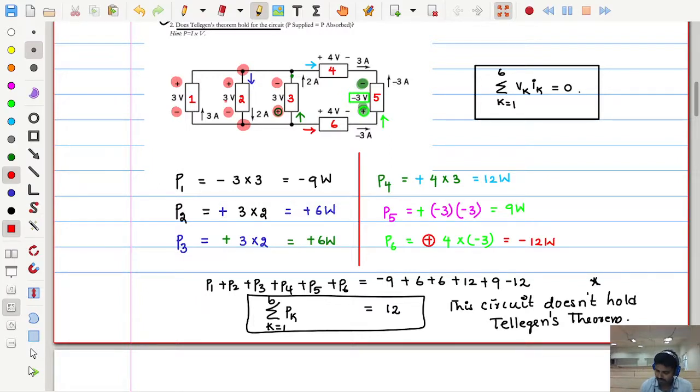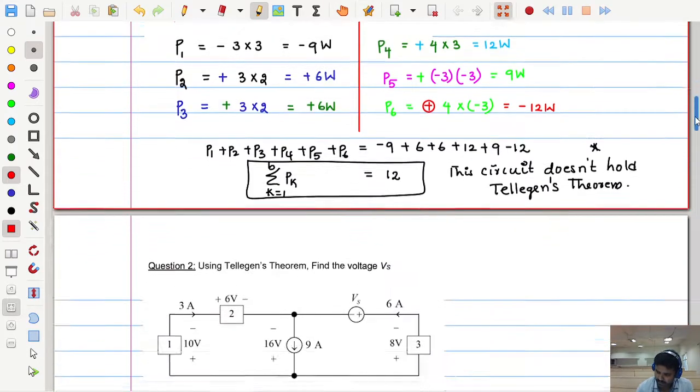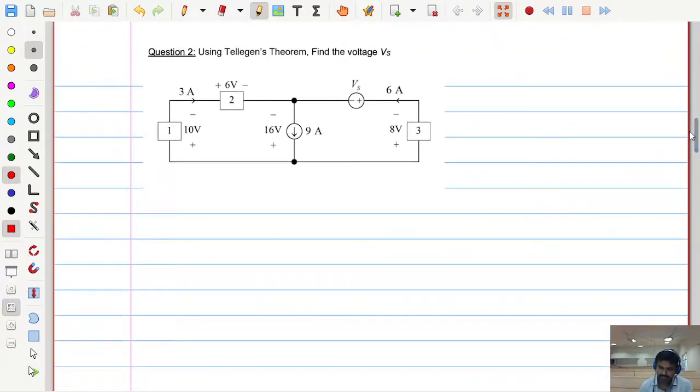Clear? Okay. So if the circuit is generally designed properly, you should get the total sum of the powers to be 0. If it is not 0, it is violating the theorem. Clear? Right. Now let us take the next problem. Using Tellegen's theorem, find the voltage Vs. Where is the Vs? Here.